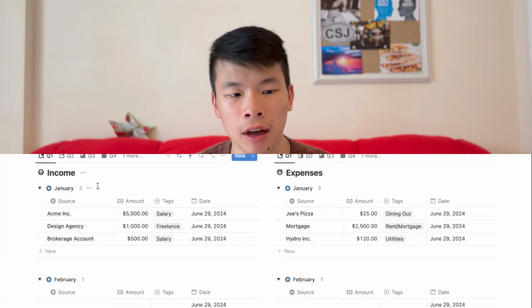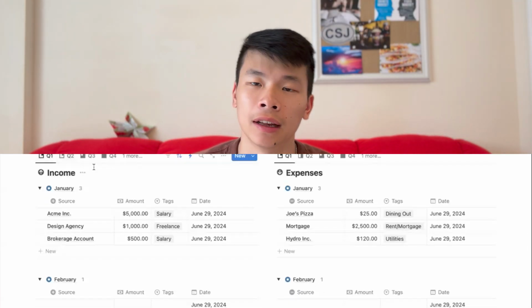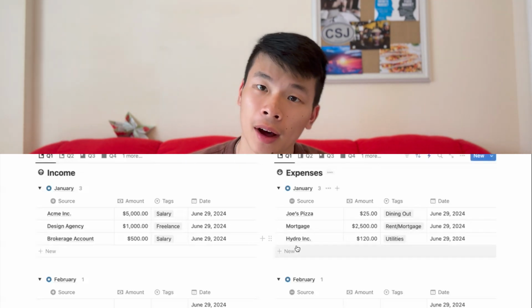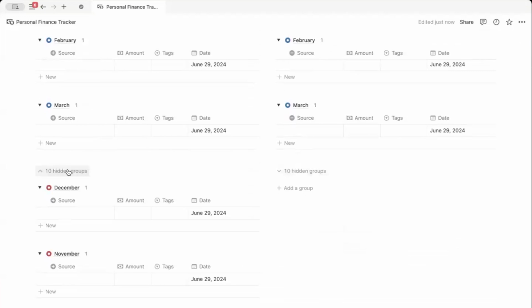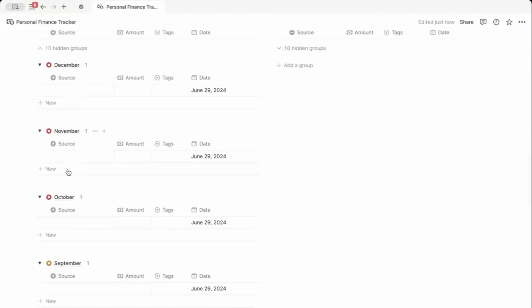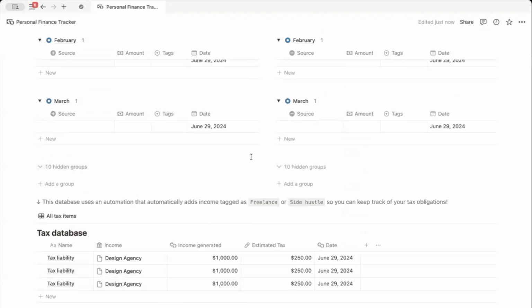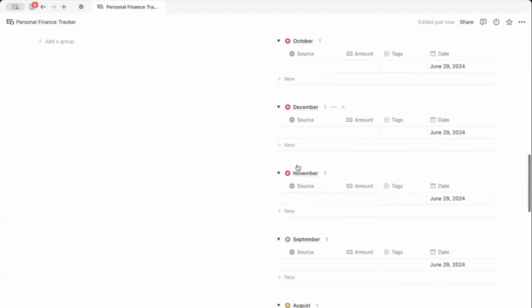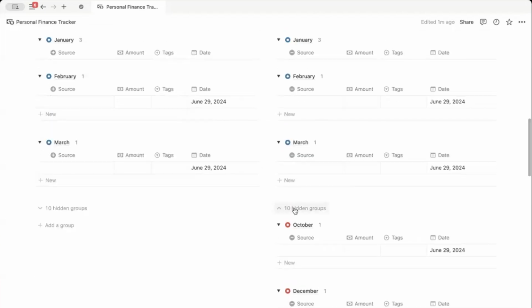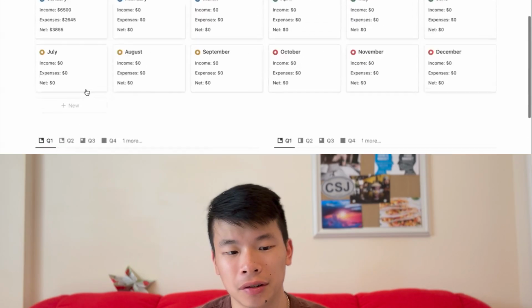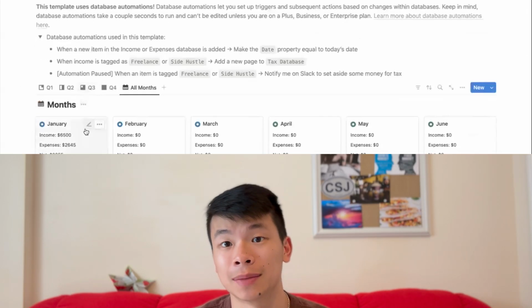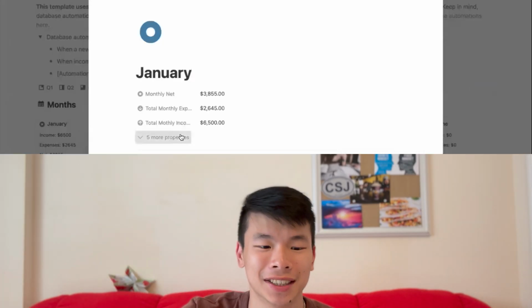Going further down, we see another copied view of the database, income on the left side and expenses on the right. It's also important to always check hidden groups to see what exactly might be going on that the creator was thinking about, and here it's the specific months. Finally, I think this is a nice touch as well. We have a tax database that allows us to look at certain expenses that might be subjected to tax.